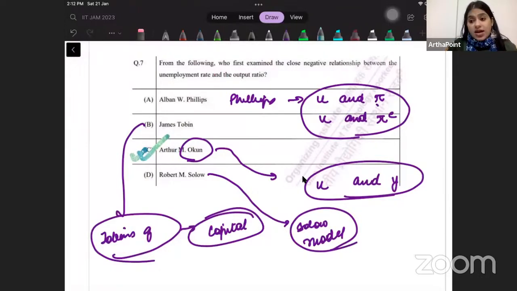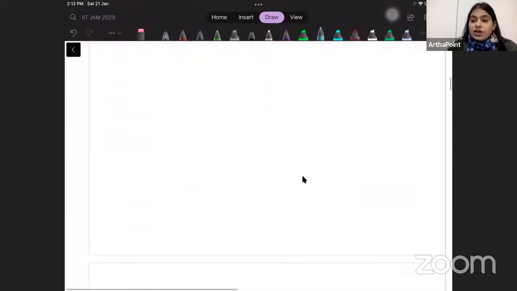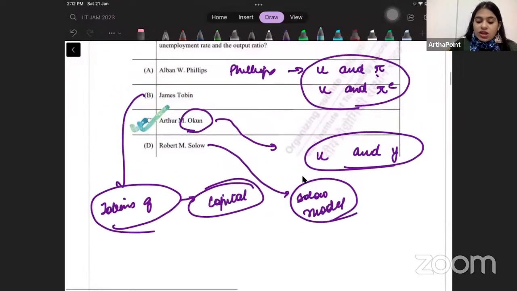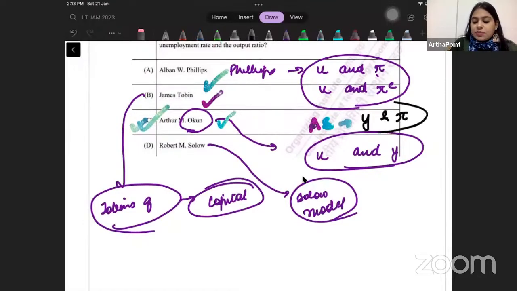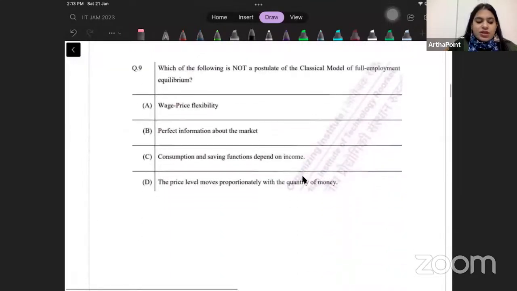Again, last time in 2021 also they asked a question on Okun's law, but there they asked you to find the output level in the economy. This time they have just given the question like this. So the questions are not difficult. You should be thorough with the equation of Okun's law, with Tobin's Q, with the Phillips curve equation, with the AS curve equation, which links Y and pi, inflation and output, with the Solow model equation. So equations have to be very thoroughly done from this topic. Okay, come to the next question.